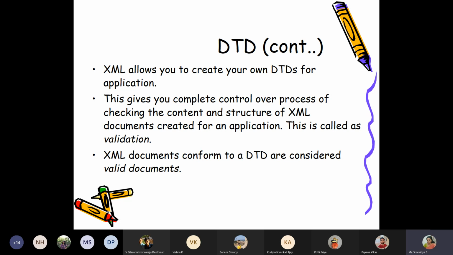Okay, so in validation, what I will do is, in the DTD I might have mentioned 4 tags are there, and for each tag, this is the meaning and this is the way I need to use them. And there are attributes. This attribute is associated with this tag and so on. So I will check this information against the XML document: whether it has only 4 tags. Yes. The order of those tags, correct. The attributes you have mentioned, do they match the attributes mentioned in the DTD? Yes. Then I will say it is a valid XML document. And this process is referred to as validation. Okay. So remember this term, validation and valid XML document. We will be doing this in the lab session.